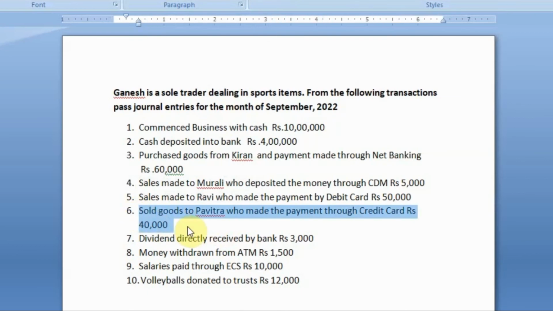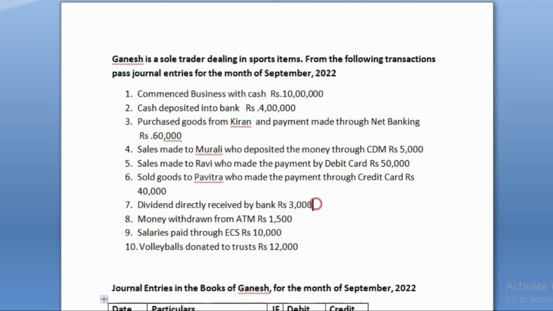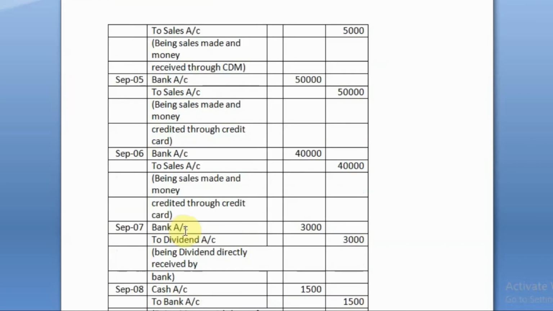On 6th September, sold goods to Pavitra, who made the payment through credit card, rupees 40,000. So, in this case also, eventually, money will come to your bank account only. So, entry will be bank account debit to sales account. On 7th September, dividend directly received by bank, rupees 3,000. As per the rules, debit the receiver. So, bank account will be debited and credit all incomes and gains. So, dividend account should be credited.